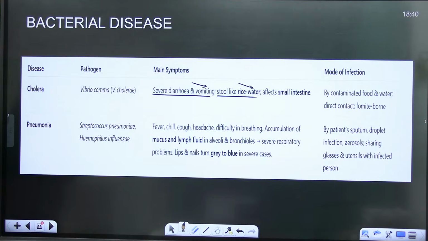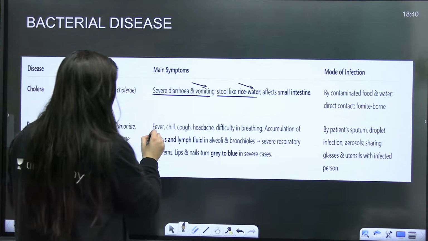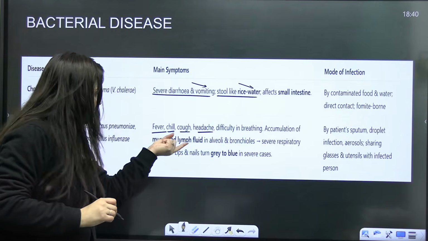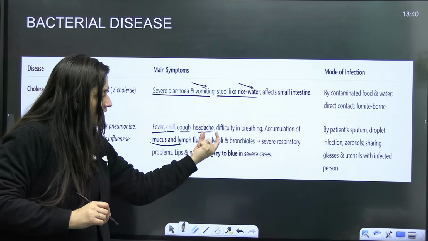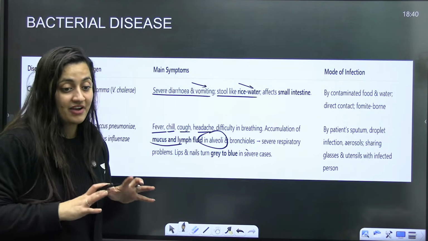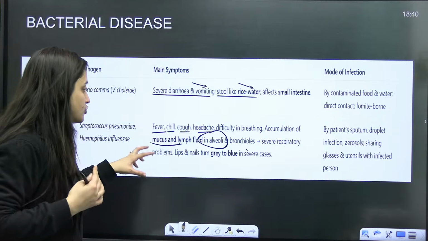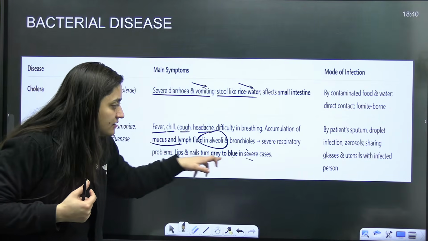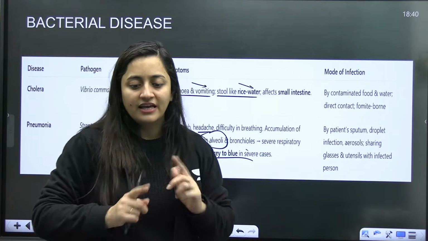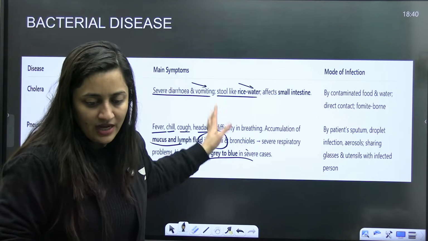So pneumonia, keep it in your mind, guys. Fever, chills, cough, headache, difficulty in breathing will be there. The mucus and lymph fluid accumulate in the alveoli and bronchioles. So the lungs are highly affected in pneumonia, right, students? Lips and nails will turn gray to blue in severe cases, because the lungs are affected. Obviously, the exchange of gases will be affected. So that is how it will go.